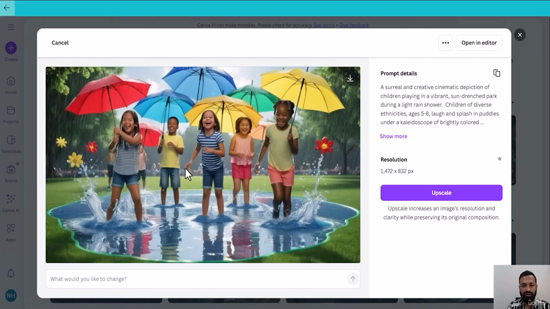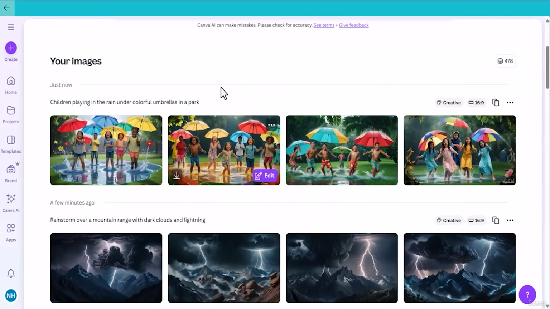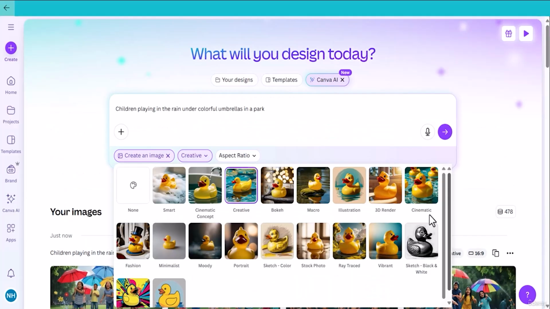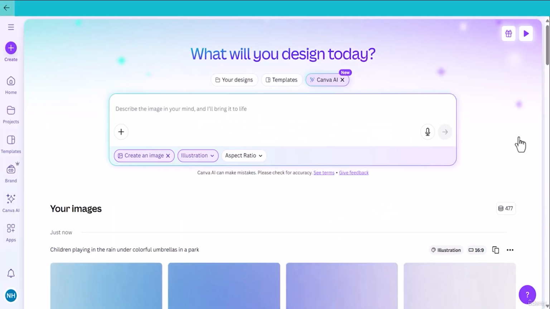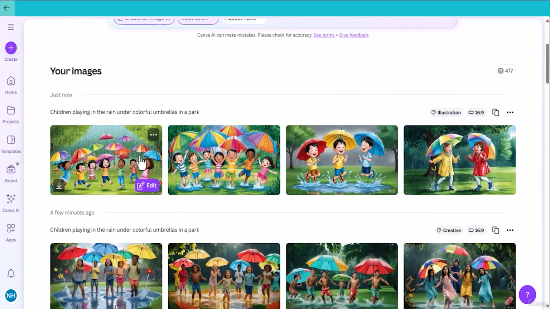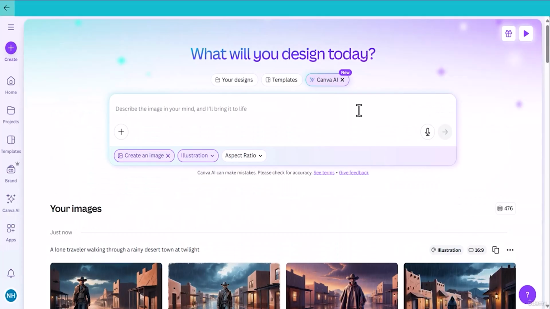This is really impressive. As always, you can change the style of the image. Based on your style, the image will change. For example, that was in creative style. Let me change the style to illustration. Let's see what Canva creates with this illustration style. The images change with just your imagination and a few words.